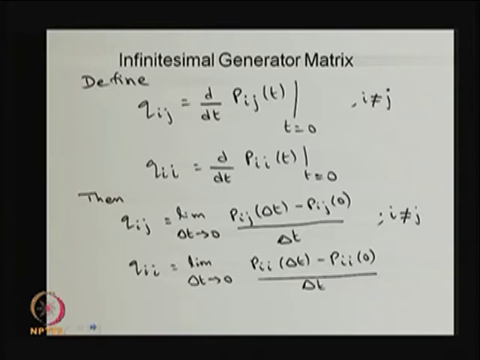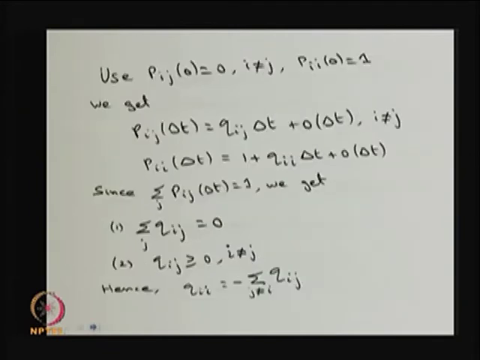Since Pij of t is the transition probability of the system moving from i to j, you can use Pij of 0 equal to 0 for i not equal to j, and for j equal to i, Pii of 0 is equal to 1. That means the transition probability of the system moving from state i to i in the interval 0 is 1.